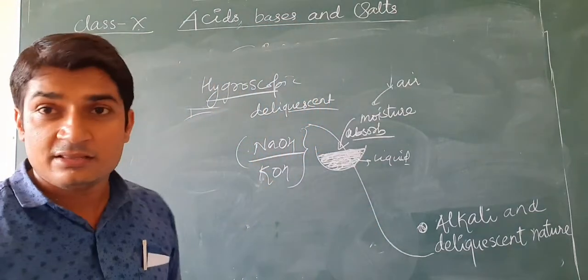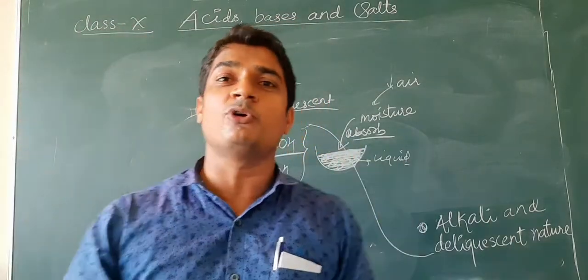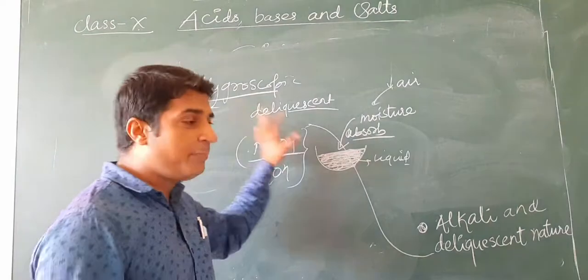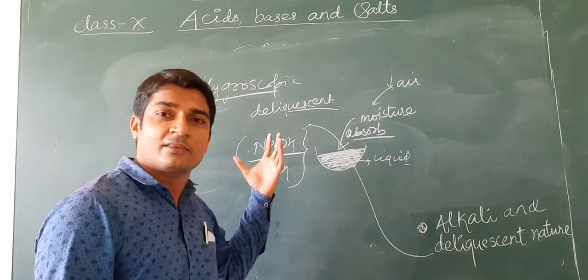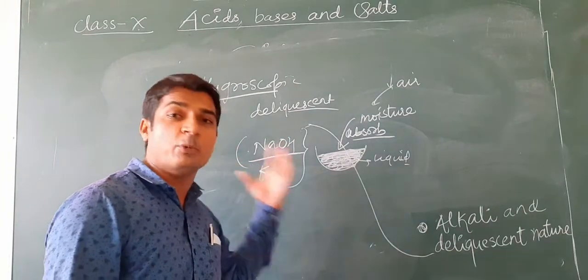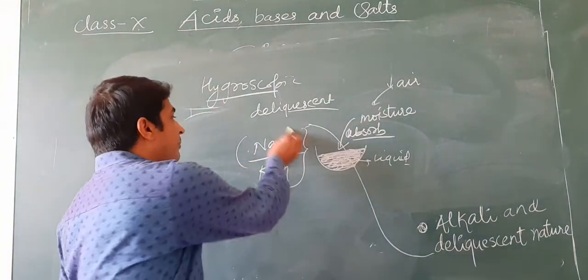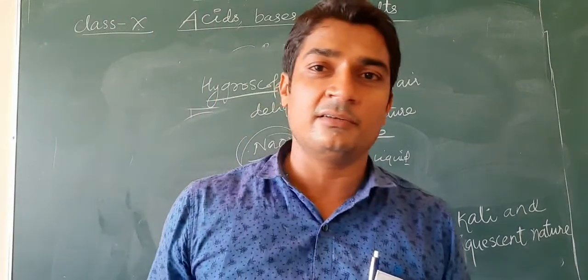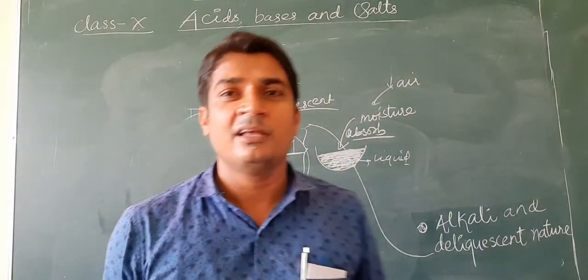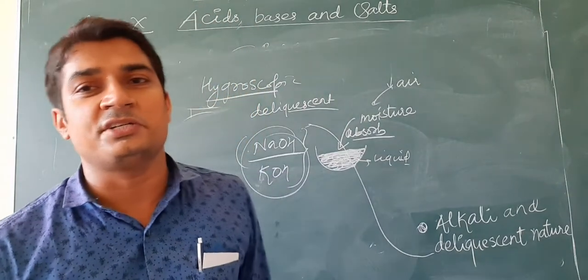In deliquescent substances, they absorb a large amount of moisture and appear to be dissolved in that moisture. So they appear as a liquid after being exposed to open air for a longer time. This nature is known as deliquescent nature.